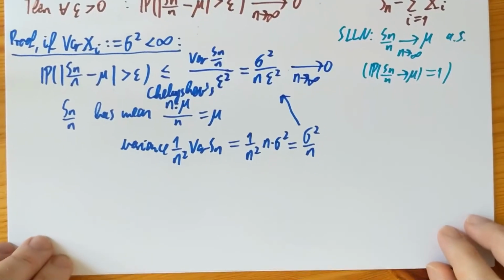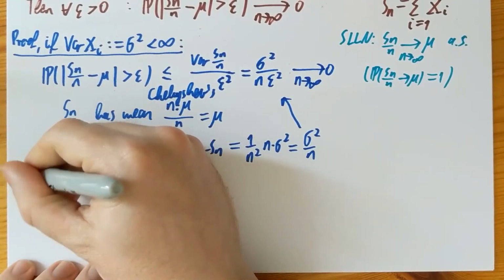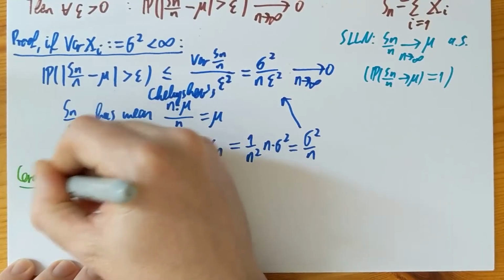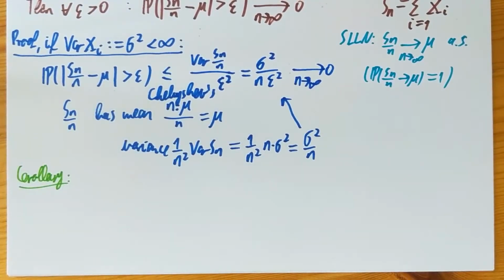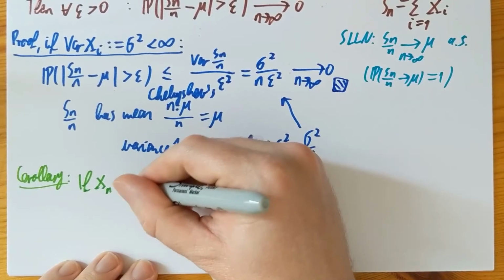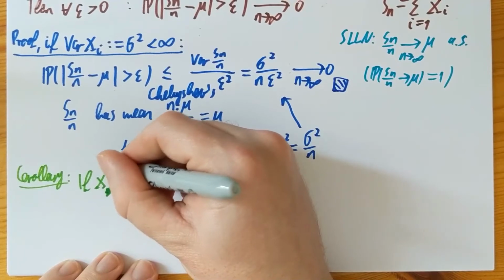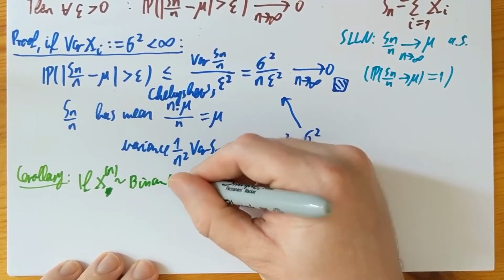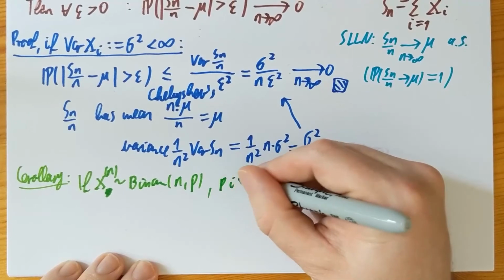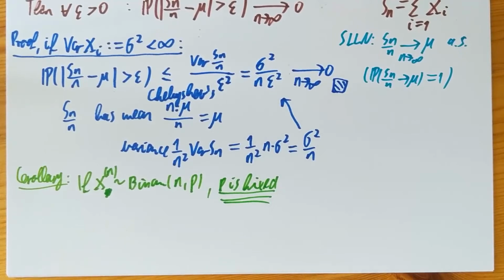Let me show you a corollary of that. Corollary: if Xn is binomial with parameters n and p, where p is fixed, very important, p is fixed, it's not going to 0 as before in the Poisson approximation.